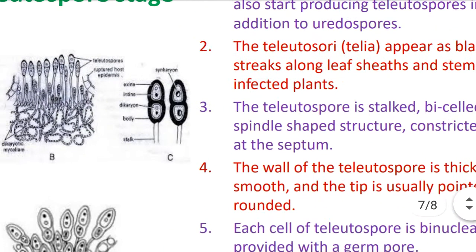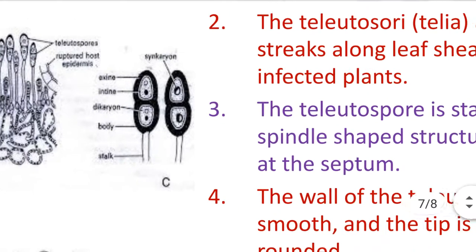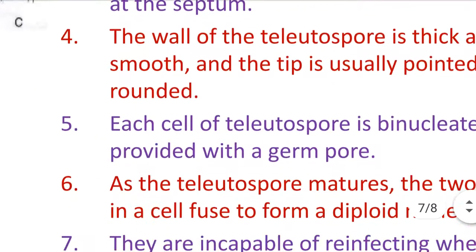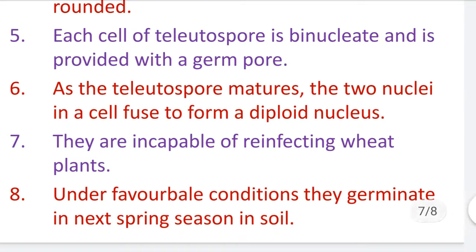You see this in the second structure of the teliospore. In the first diagram each cell is binucleated, dikaryon in phase, but in the second diagram the male and female nuclei fuse, and that is the diploid condition.